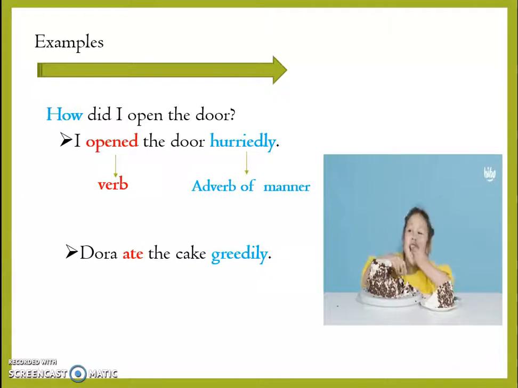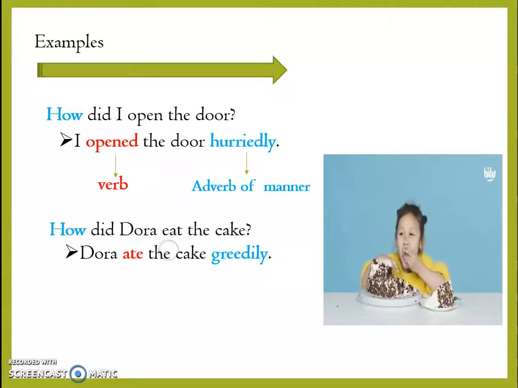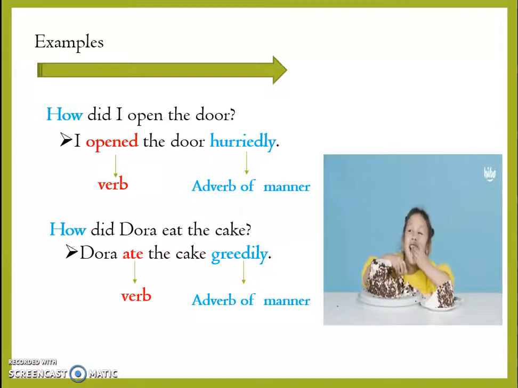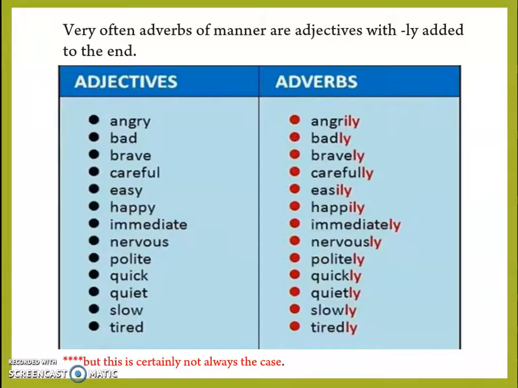Dora ate the cake greedily. So, how did Dora eat the cake? Yes, the answer is greedily. Greedily is the adverb of manner since it is telling us how Dora ate the cake and it is modifying or describing the main verb ate. So children, this is how we find adverbs of manner in a sentence. Children, very often adverbs of manner are adjectives with ly added to the end.